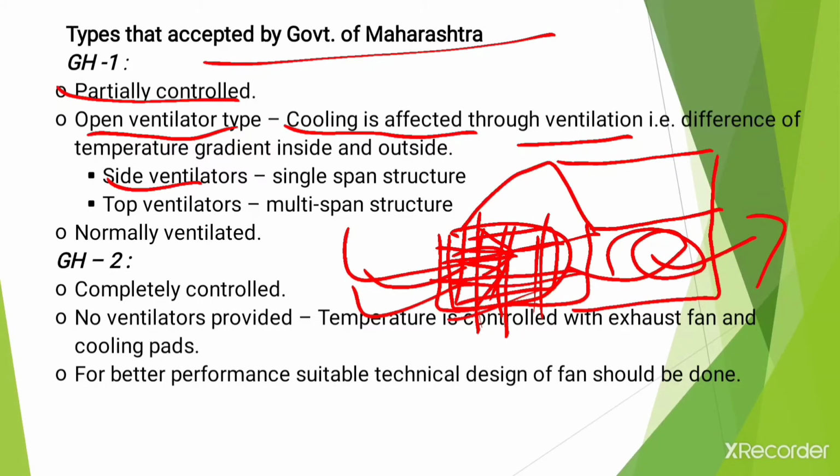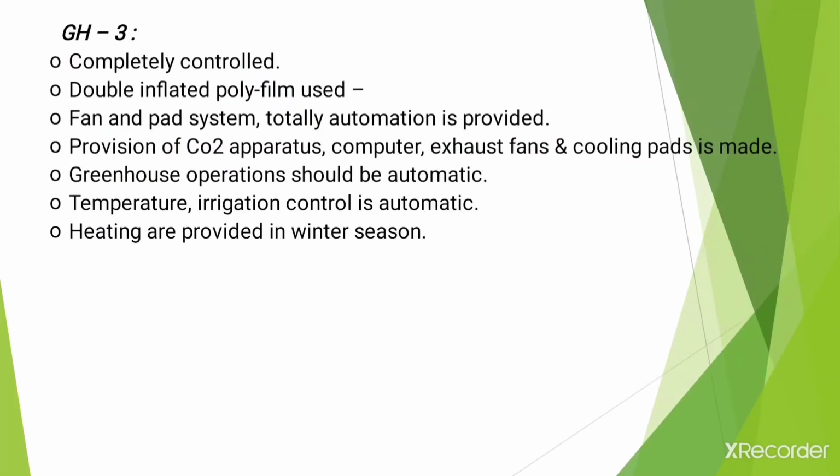Okay, then the next type of greenhouse, that is GH3. It is also completely controlled, and double inflated polyfilm is used in this case. A fan and pad system is provided, but total automation is also provided. Then a provision of a CO2 or carbon dioxide apparatus is also provided, that is, an apparatus which controls the quantity of CO2.